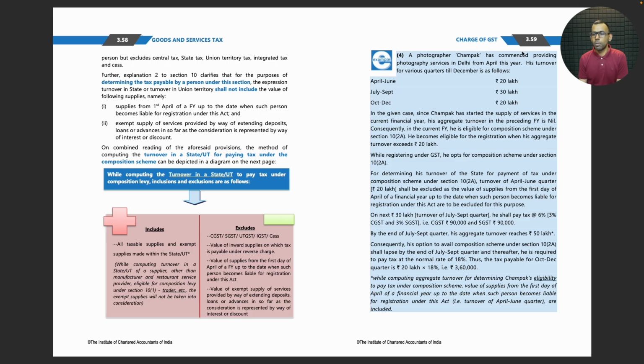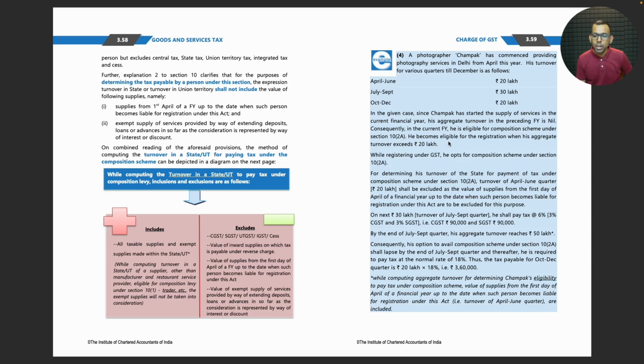A photographer, Champak, has commenced providing photography services in Delhi from April this year. His turnover for various quarters till December is as follows: April to June 20 lakhs, July to September 30 lakhs, October to December 20 lakhs. In the given case, since Champak has started the supply of services in the current financial year, his aggregate turnover in the preceding financial year is nil. Consequently, in the current financial year, he is eligible for the composition scheme under section 10 subsection 2A.